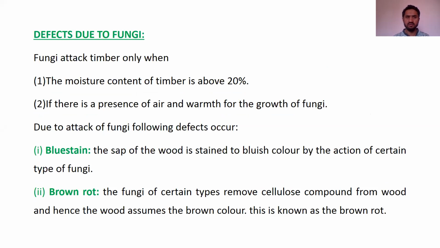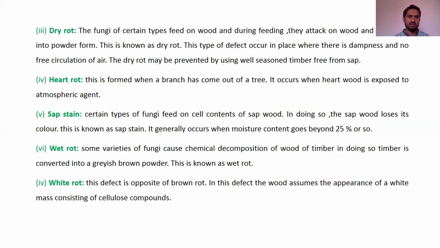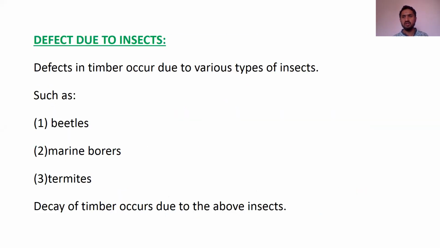For defects due to fungi, we have two conditions. One is that moisture content should be more than 20%, and second is that the environmental condition should be such that there are chances of fungi, in the sense there should be air and warmth. If those two conditions are there, then only there will be an attack of fungi. The types of defects due to fungi are blue stain, brown stain, dry rot, hard rot, sap stain, wet rot, and white rot.